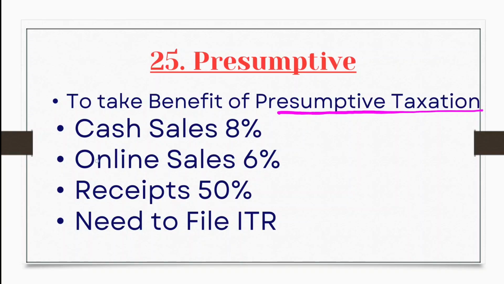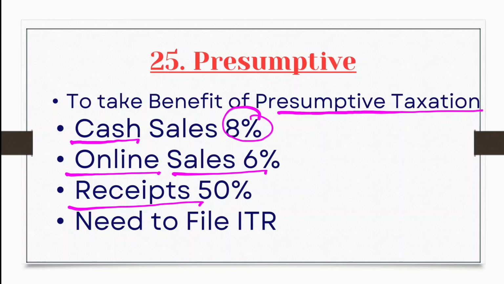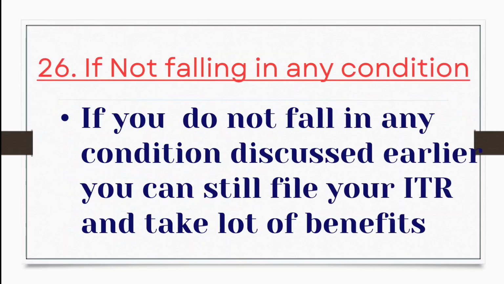Friends, if you are doing unnecessary transactions, you must show at least a certain percentage of net profit. If all your sales are in cash, then at least 8%. If all your sales are online, then at least 6%. If you are a service provider, then at least 50% net profit needs to be shown. So how will you show? After filing ITR. So if you are not falling in any of these 25 conditions, then you are still able to file your ITR.